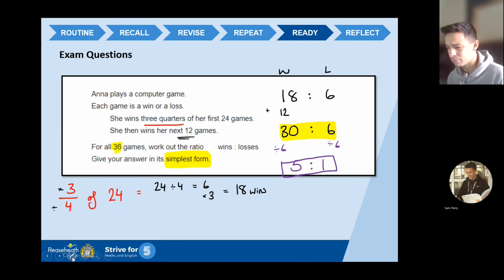So I've butchered that, haven't I, with the little circle there. So I know my final answer for the simplest form is 5 to 1.